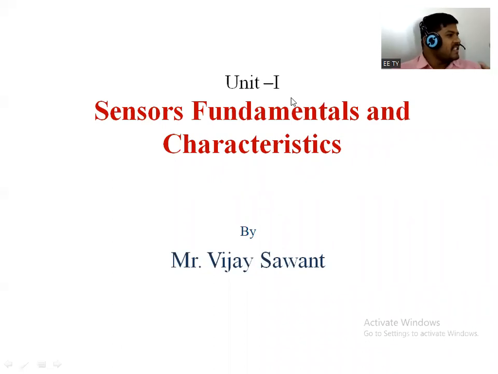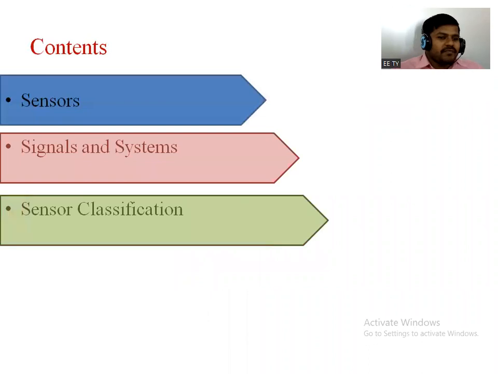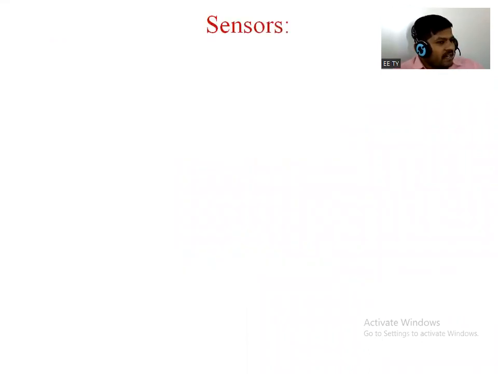Do you know the physical state of any object? Whether that object, or we can call it a stimulus, is in liquid form, gaseous form, or solid form. Again, the property of that stimulus differs: if this iron material is there, the properties are different; if another material is there, the properties are different, and so on. So it will receive a signal from the stimulus and respond to that signal.